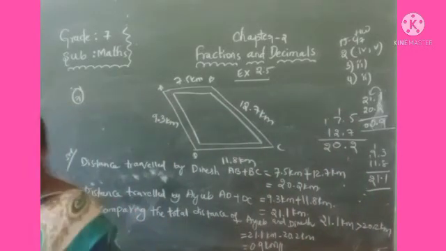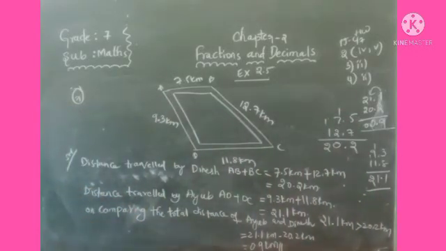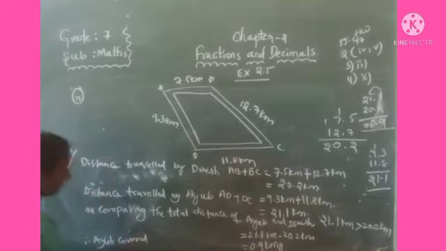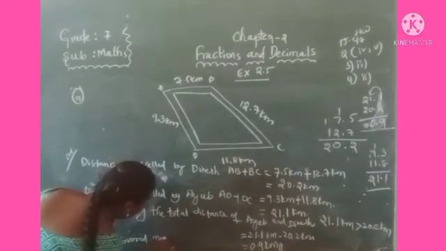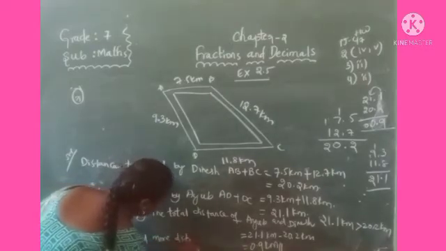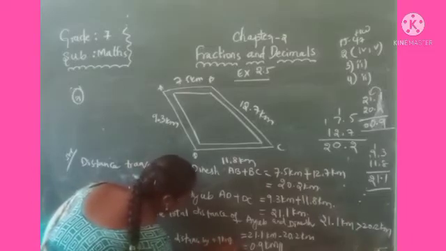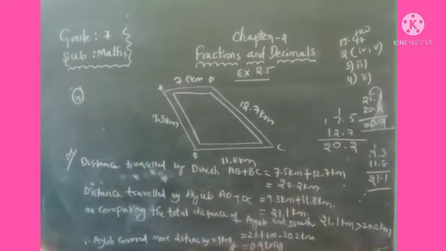How much distance travelled more? 0.9 kilometers. Therefore, write here, Ayub covered more distance by 0.9 kilometers than Dinesh.